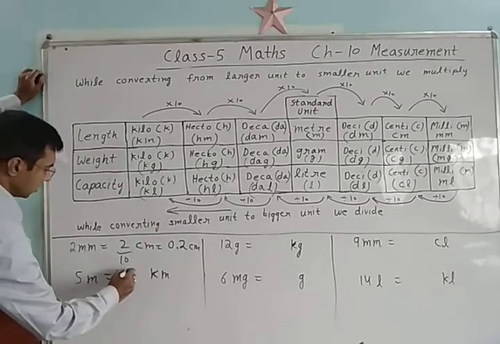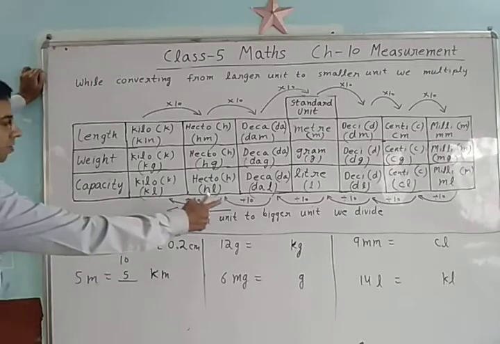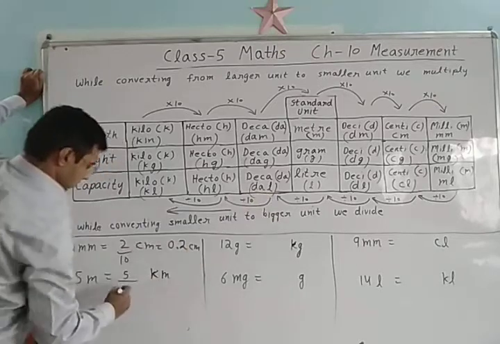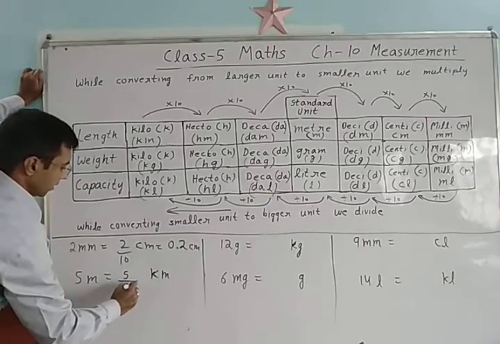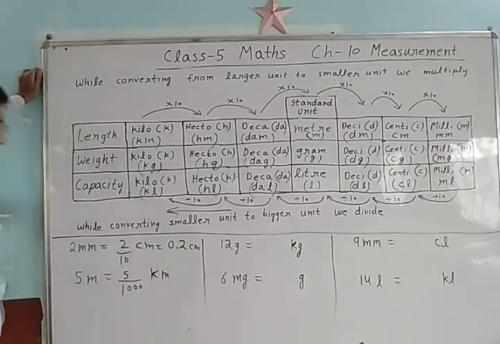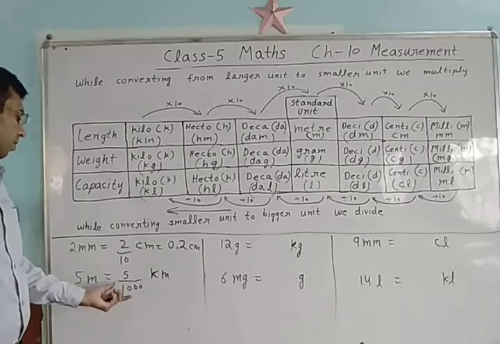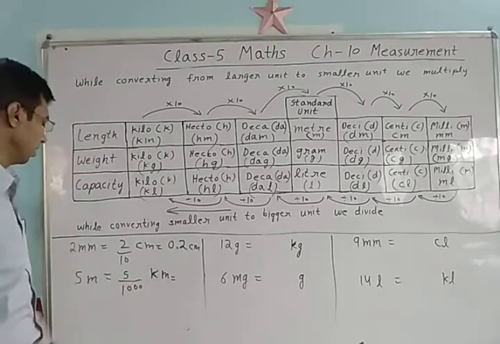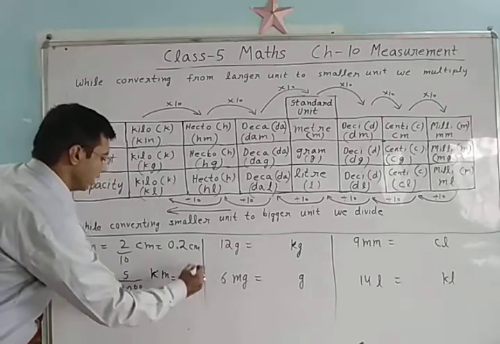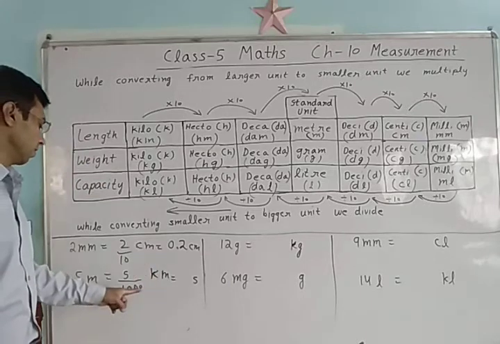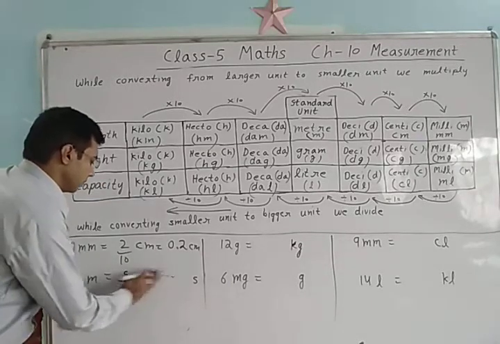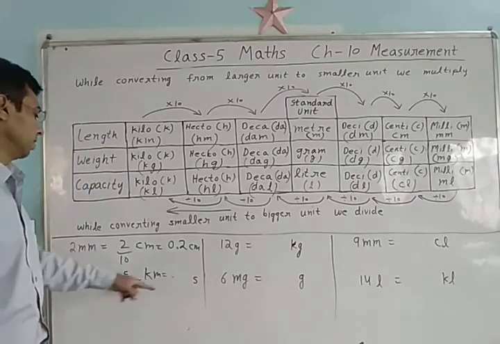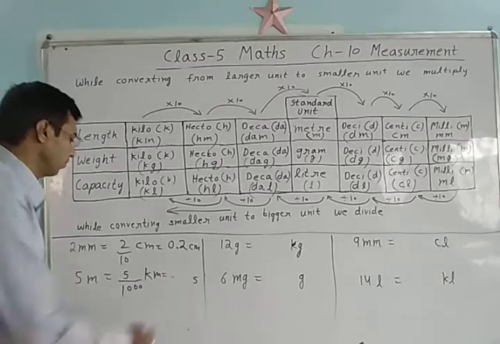So write this 5 and we divide by 1000, 1 with 3 zeros. 5 by 1000, and if we convert it into decimal, write this 5 and leave 3 digits.